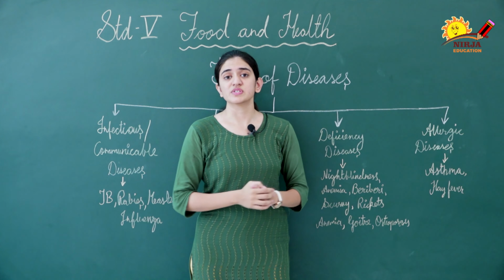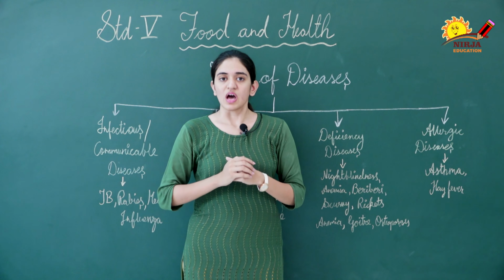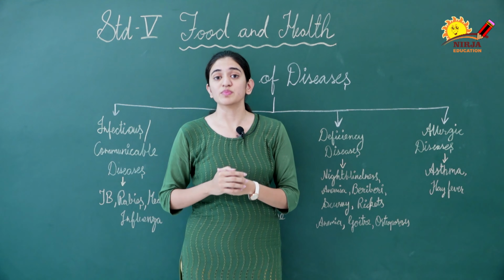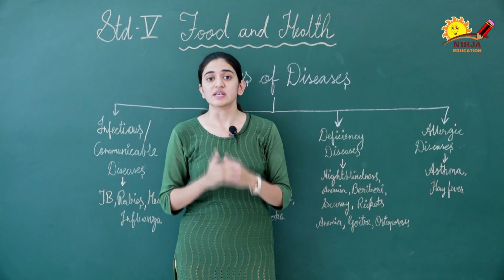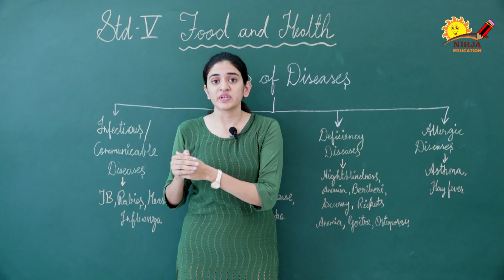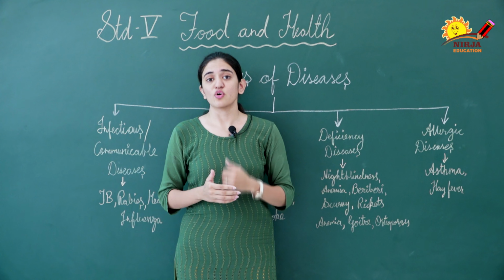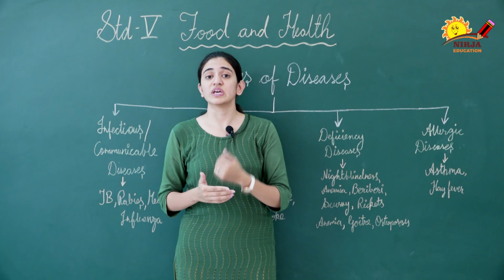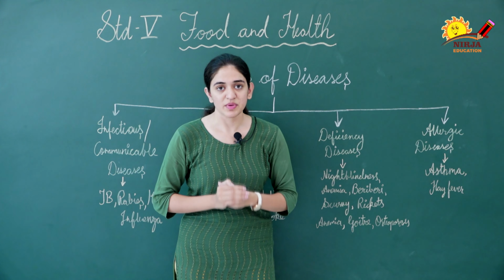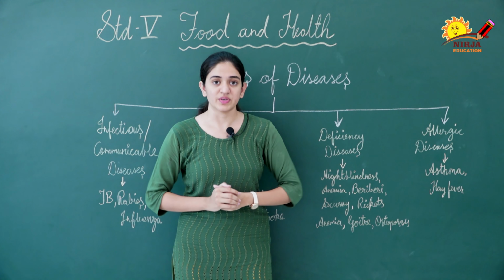So these types of diseases are not spread from one person to another. However, it may happen that many people suffer from this disease at the same time. For example, the people living in mountainous regions suffer from goiter due to the lack of iodine in the water which they drink. So these can be prevented by proper diet and by the consumption of iodine.